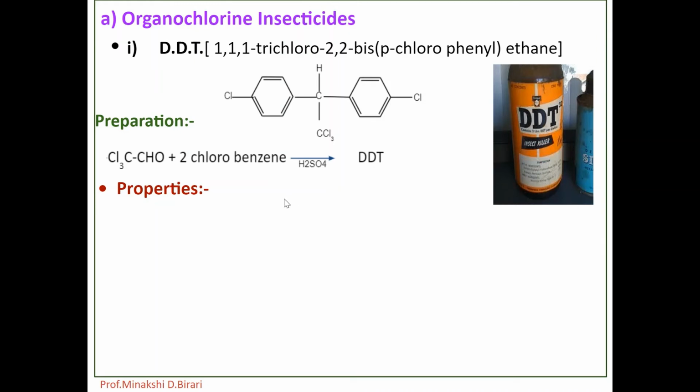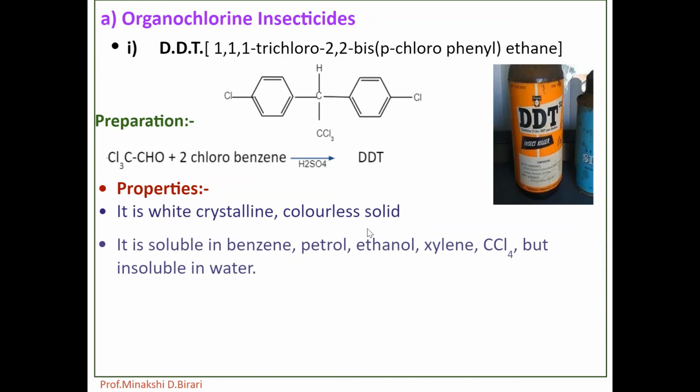So, what are the properties? DDT is a white crystalline almost colorless solid having melting point 109 degrees Celsius. It is soluble in benzene, petrol, ethanol, liquid freon, CCl4, but it is insoluble in ether and water. The pure isomer of DDT is thermally stable. However, its decomposition starts above 195 degrees Celsius.